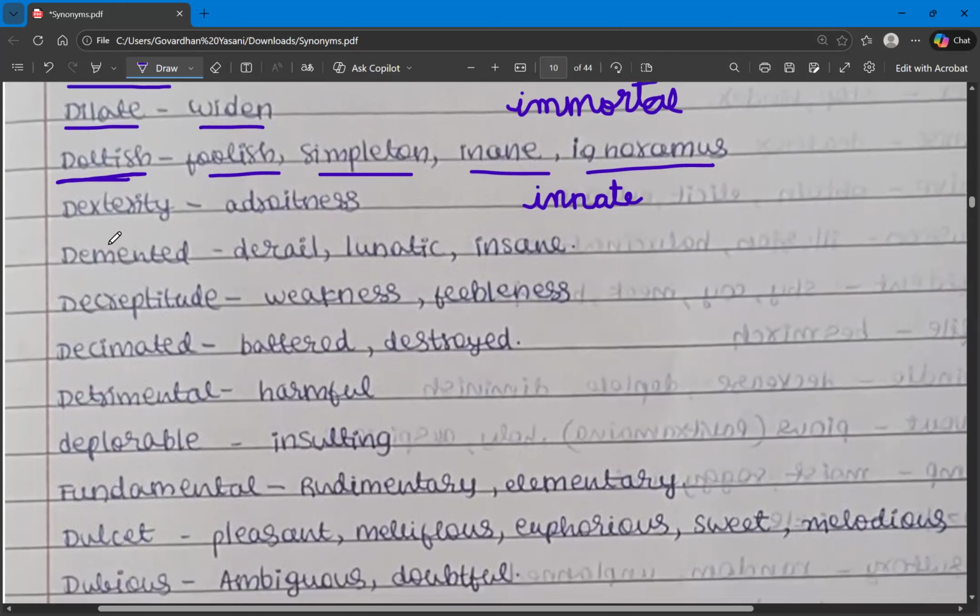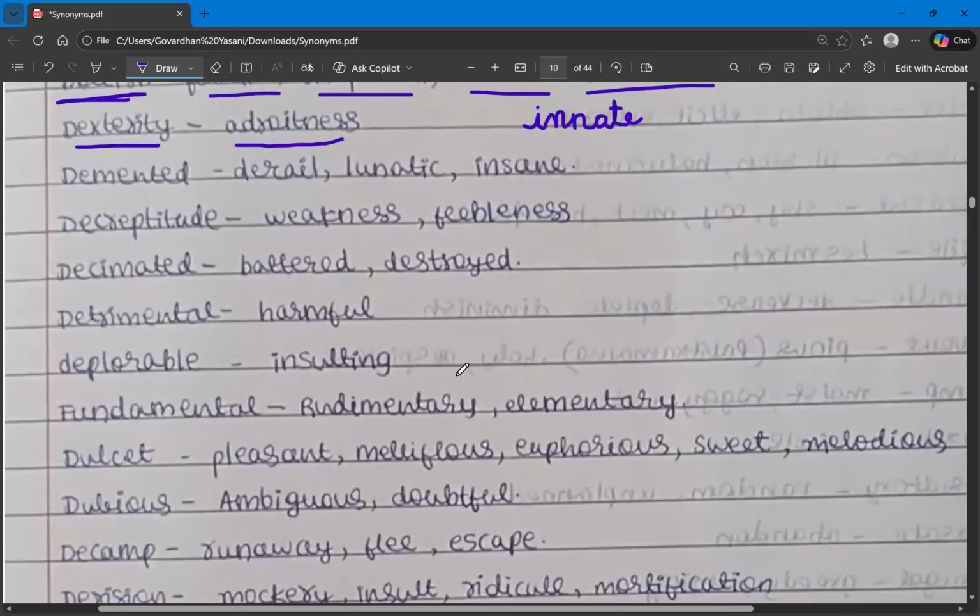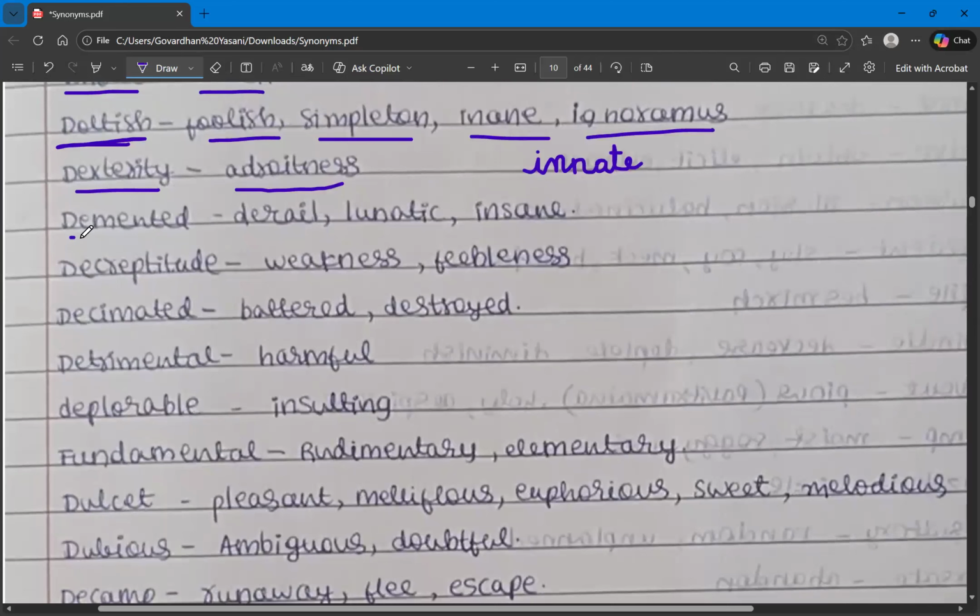And then we have dexterity. Dexterity is the noun form. We have covered expert, where we have learned about adroit, aficionado, perspicuity. So dexterity means adroitness. And then the next one is demented.